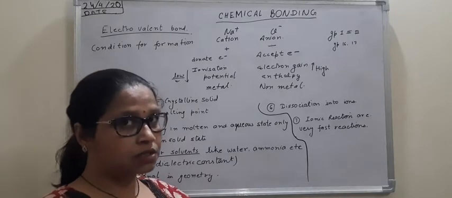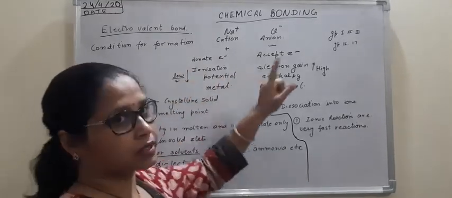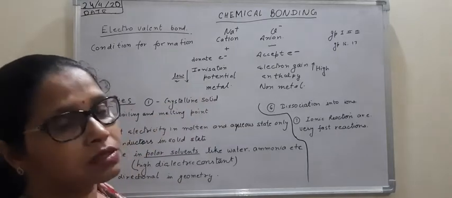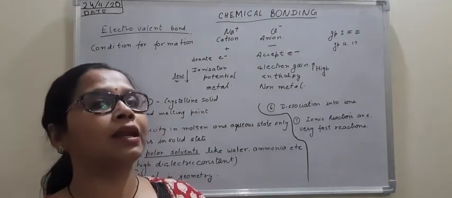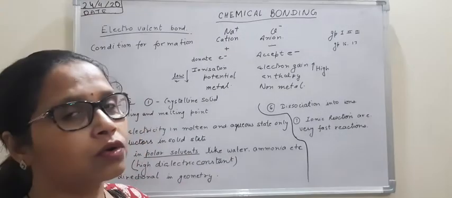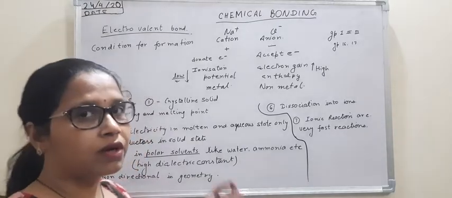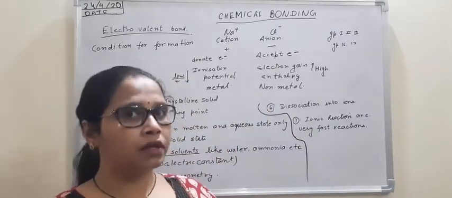Now the three conditions are there. When one atom can donate an electron and the other can accept an electron, electrovalent bond is formed. When one atom has low ionization potential and the other has high electron gain enthalpy, then electrovalent bond is formed. And the third one says, when a metal combines with a non-metal, then also an electrovalent bond is formed.